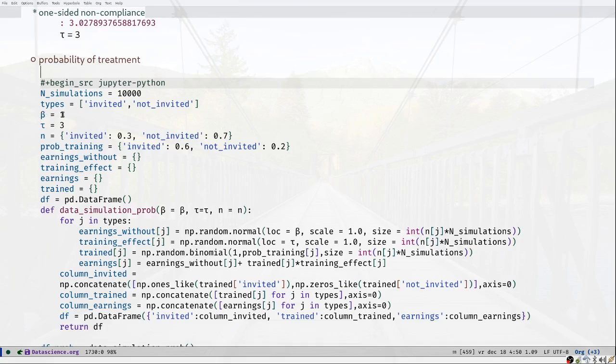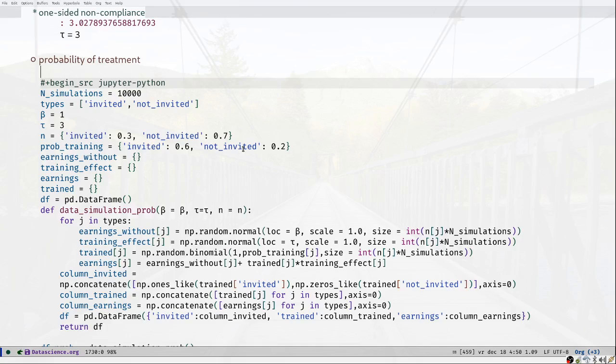So the expected earnings, if you're not trained, are going to be 1. And the expected extra earnings, if you get the training, is going to be 3. So the expected earnings will be drawn from a normal distribution with expectation 4 if you get the training. Type here just refers to whether you got the explicit invitation or whether you didn't.